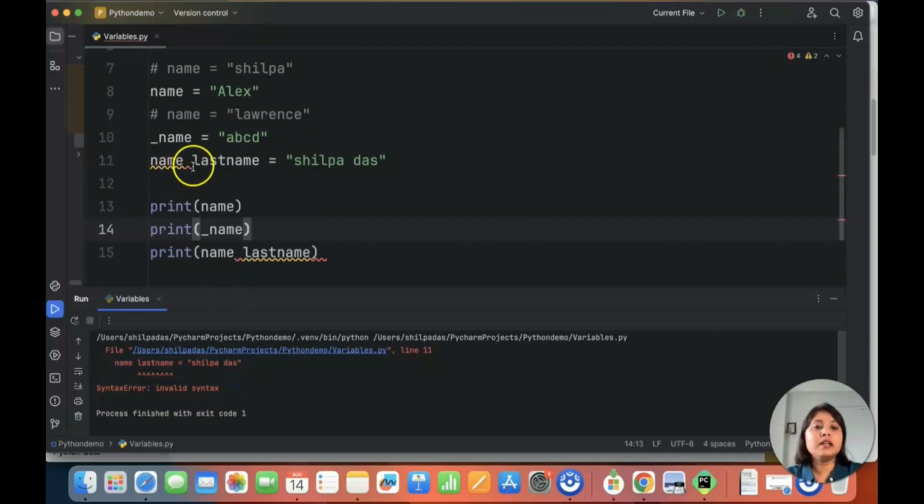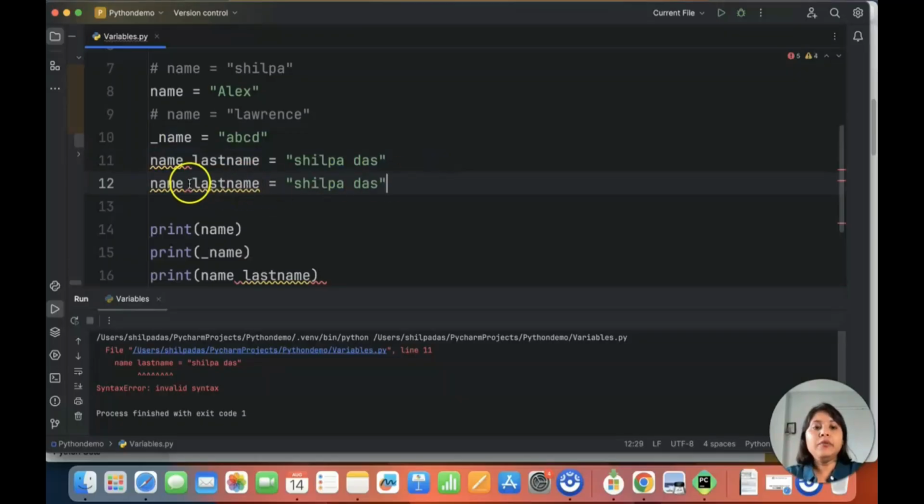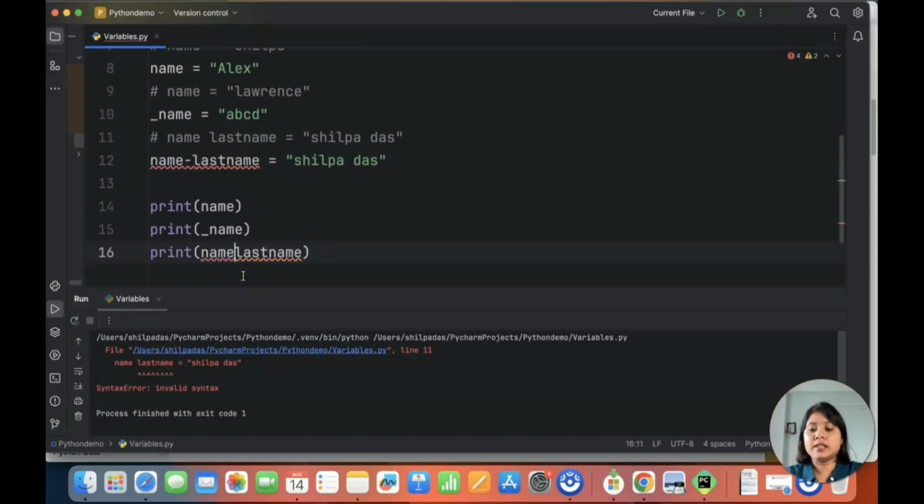So if you see here, this is red. I have given name and then a space and then last name. In variables, you cannot have a space. You need to have something which does not have a space. So this is not valid. Okay. Now, let me also go ahead and declare one more thing, that is name hyphen last name. I will uncomment this and I have this name hyphen last name.